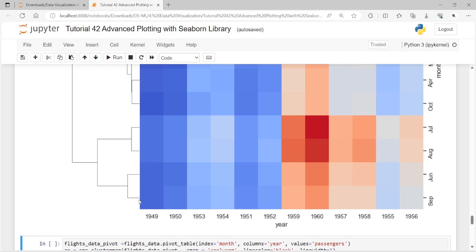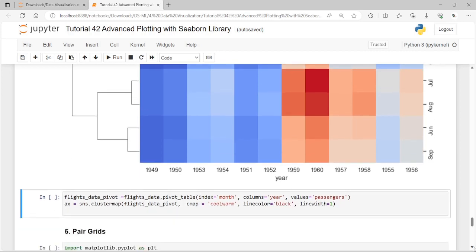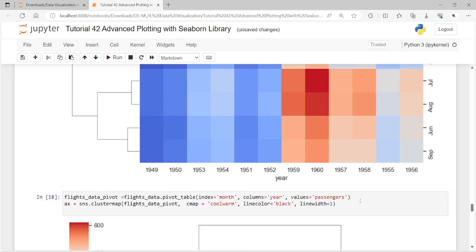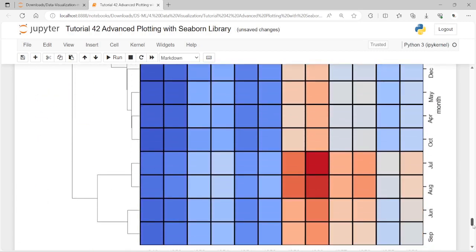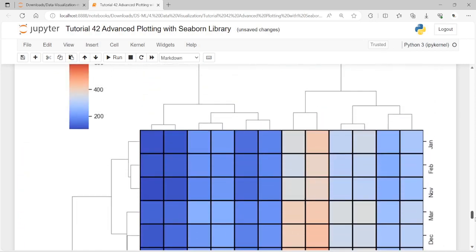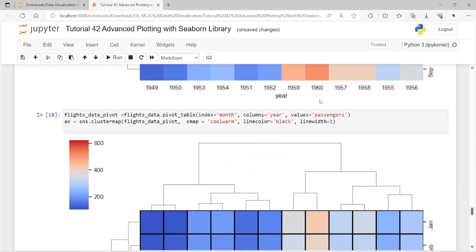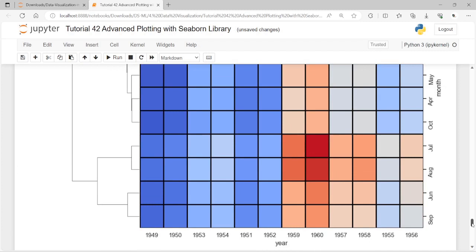So like the heat map, you can also specify the line color and the line width separating the cells in a cluster map. Let me make a small change here. The line color is black and the line width is one. With the changes, let me see how it looks. Observe here, dear friends, this is how the line color has been given, and of course you can see the changes. The line width is one, so it seems bold in color.